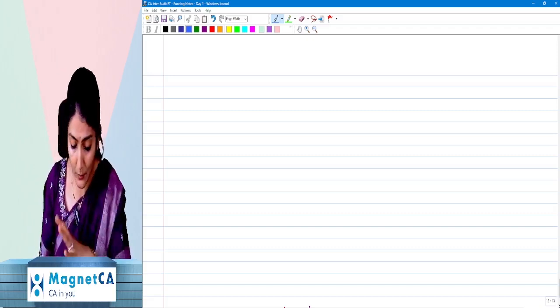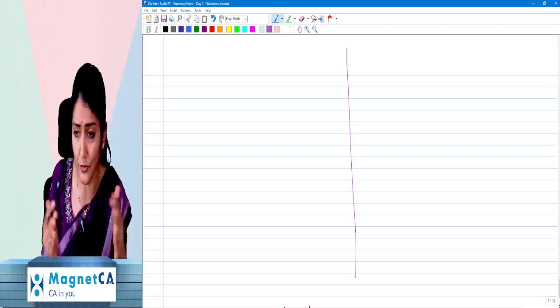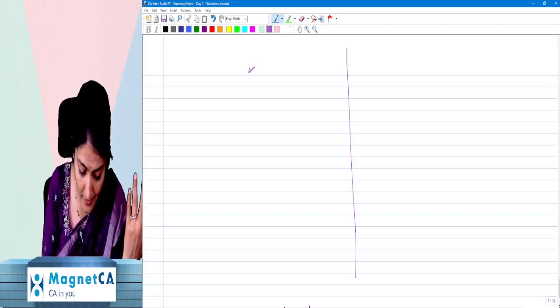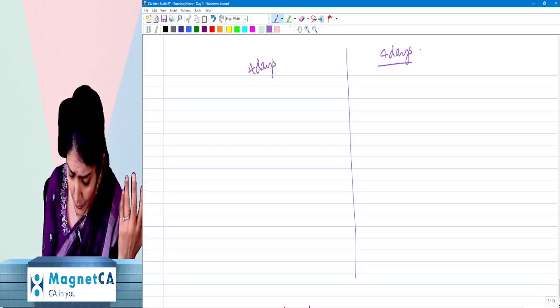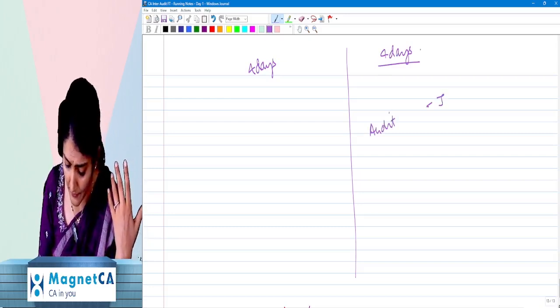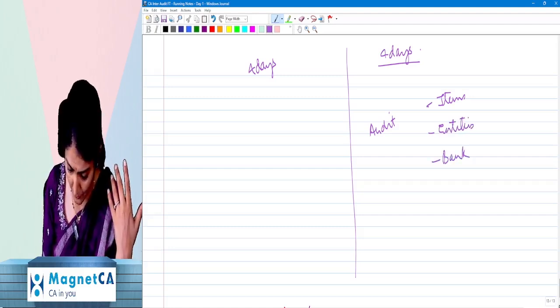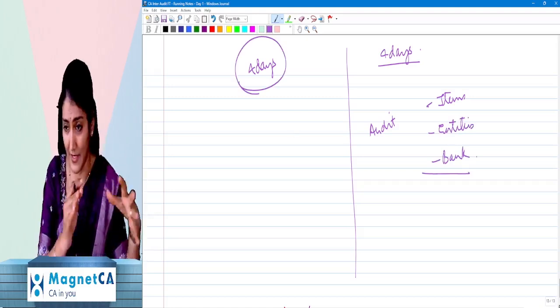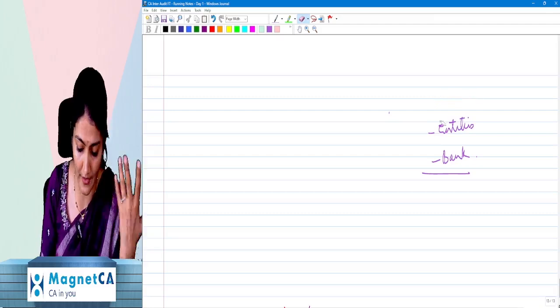Okay, right? So what we will do, more or less, our batch, we will divide it into 2 parts. We have 8 days of class, so 4 days and 4 days. For 4 days we will keep the audit of the items of the financial statements, the audit of the different types of entities, and also the bank audit. And for another 4 days, we'll do all the other standard related discussion.